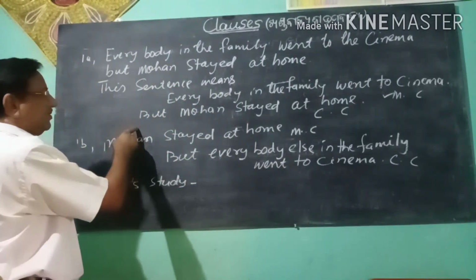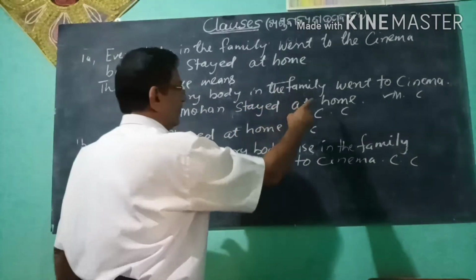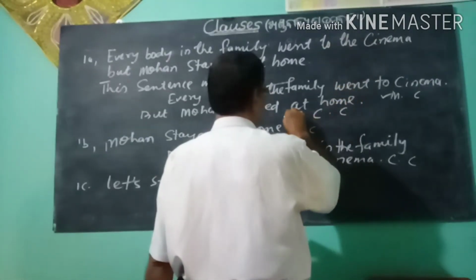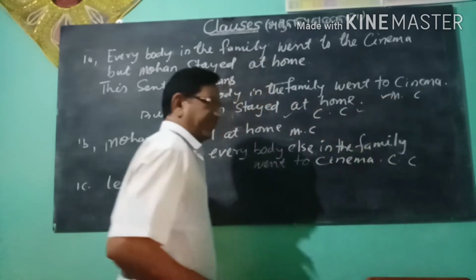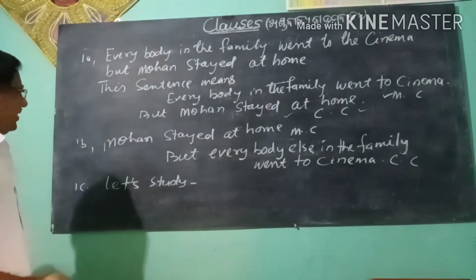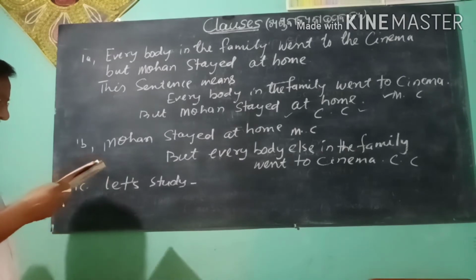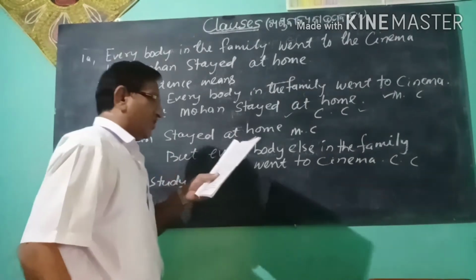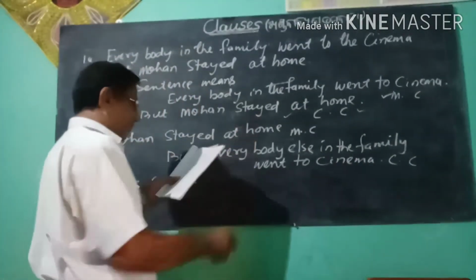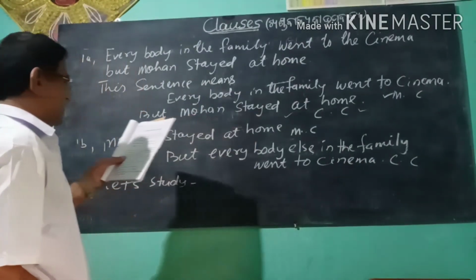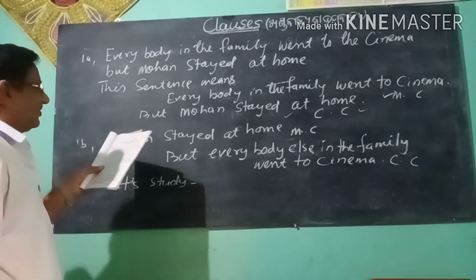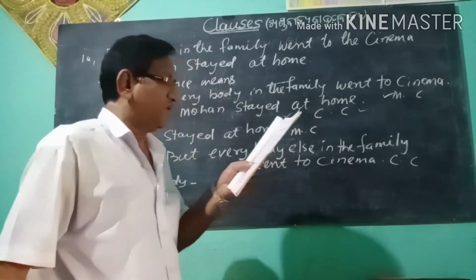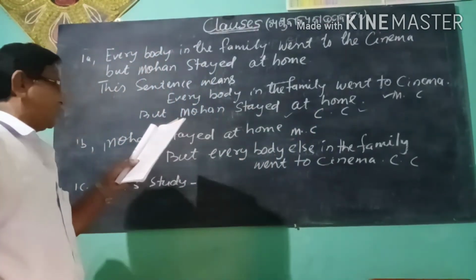But Mohan stayed at home is another MC, that is called a coordinate clause. So, the first one is the main clause and the second one is the coordinate main clause, because it is joined to the main clause with the help of the coordinating conjunction but.